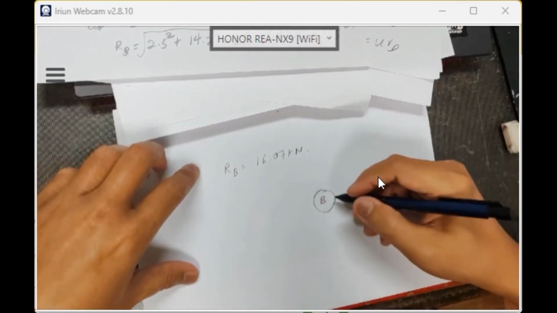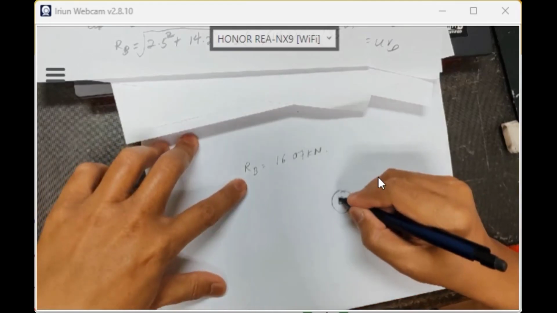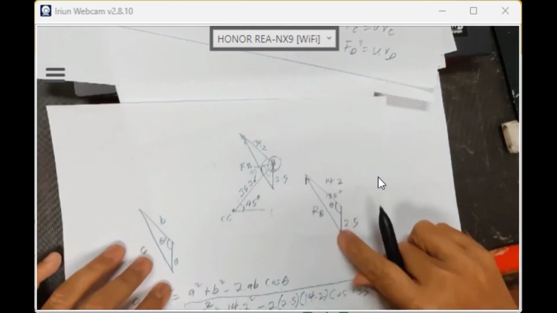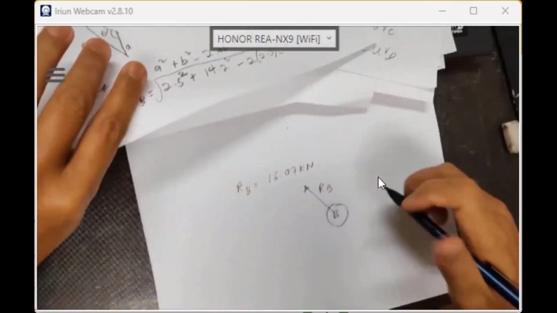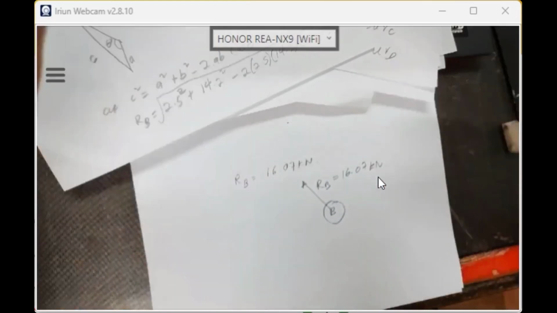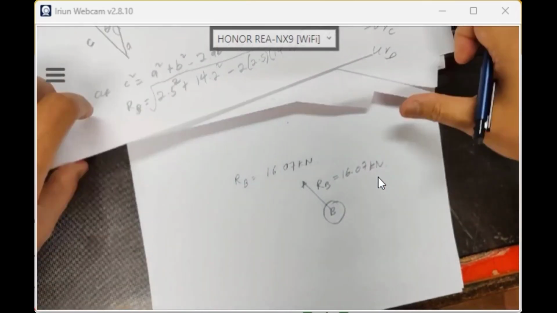So it means we have a direction. We have a total like this. Okay, RB for the vector direction is like that. So RB total is 16.07 kilonewton. Okay, if this is the case, this is 16.07.